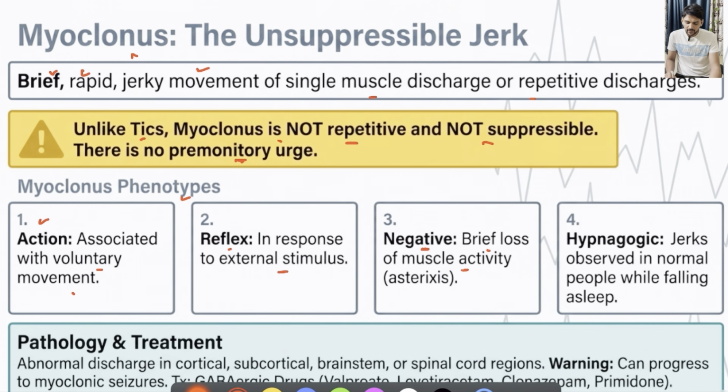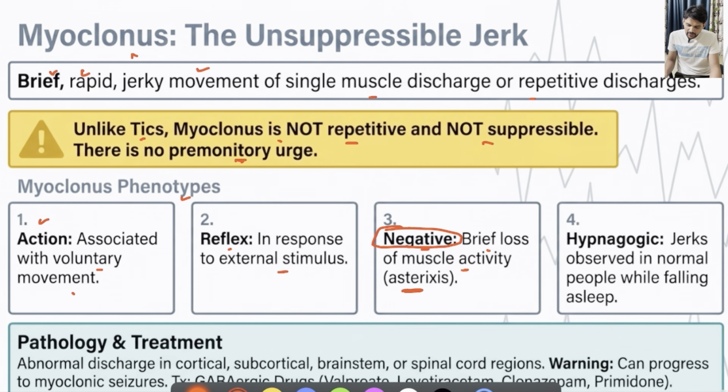Commonly we see this one as asterixis in hepatic encephalopathy, respiratory failure and all, which we also call as flapping tremors, where when we ask the individual to maintain a sustained posture, the signals to maintain that posture which are getting relayed in the brain might be interfered with the toxins which are accumulated due to liver pathology or due to excessive carbon dioxide in respiratory failure. So they will interfere with the relay of this information. That's why the individual will not be able to maintain the posture, leading to loss of posture in between. That's why we will be able to see these flapping tremors or asterixis. And we have to remember that it is a form of negative myoclonus.